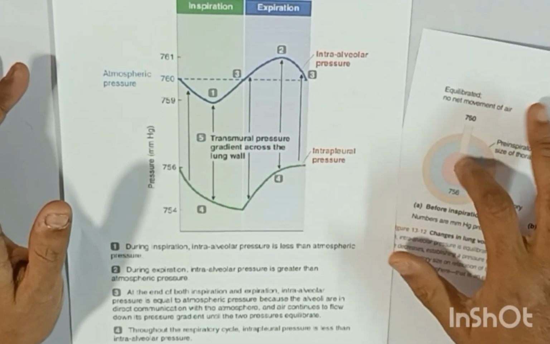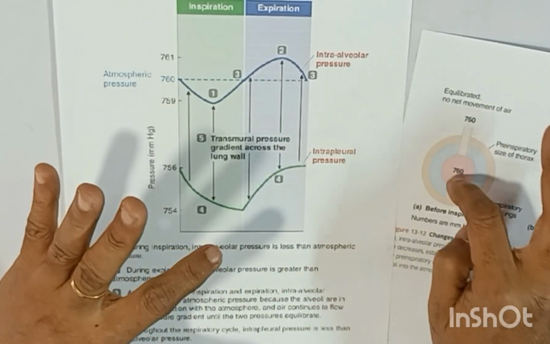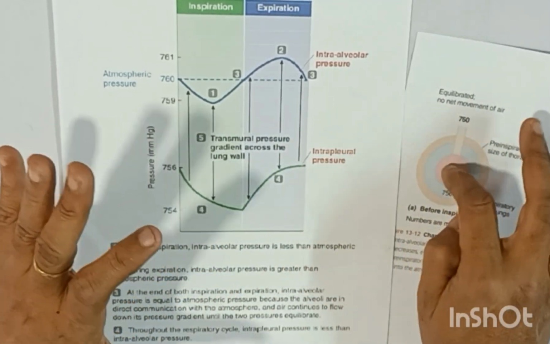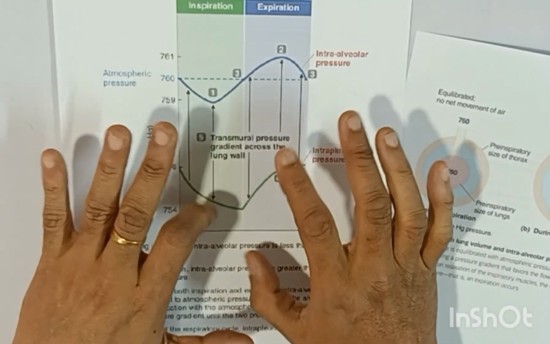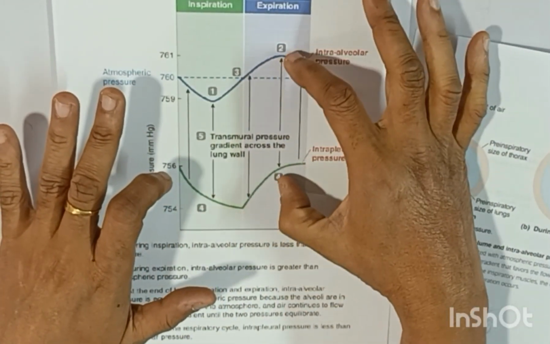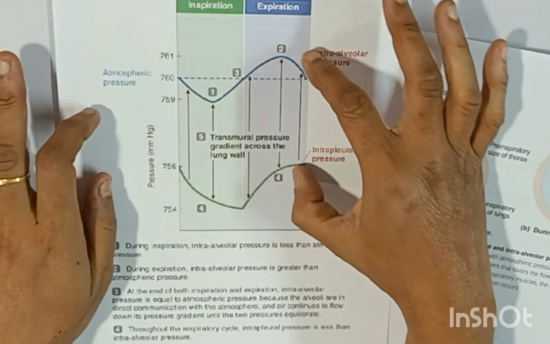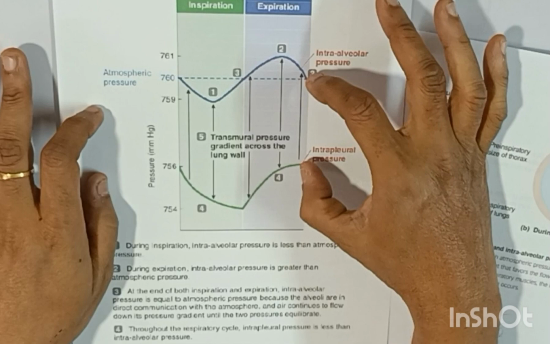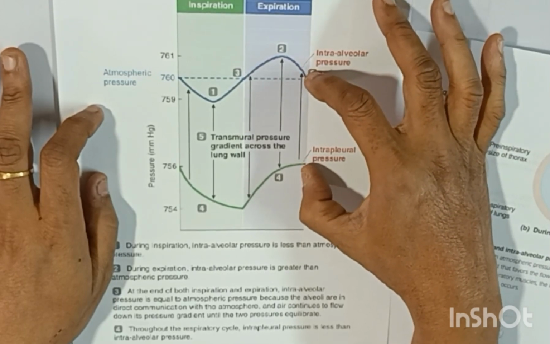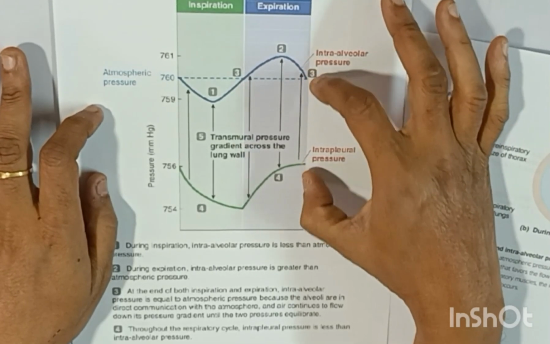So across the lung there is a pressure difference, and this is called the gradient of pressure difference. This gradient increases, and this gradient shrinks here, as it comes back to its original at the end of expiration.